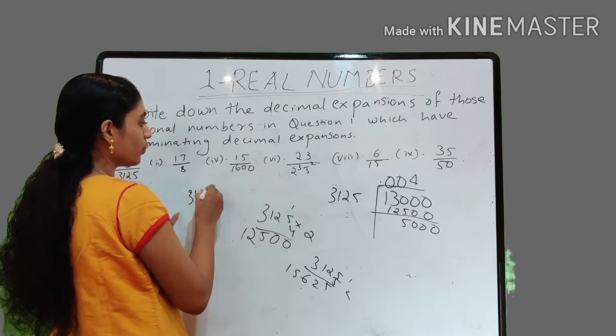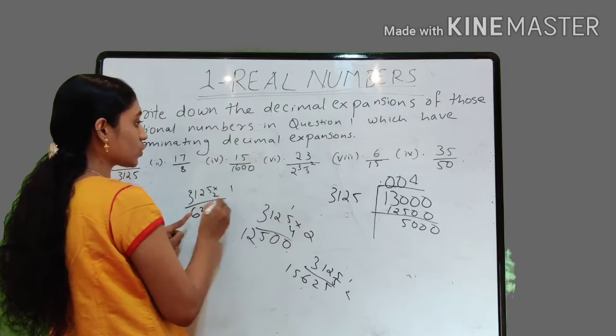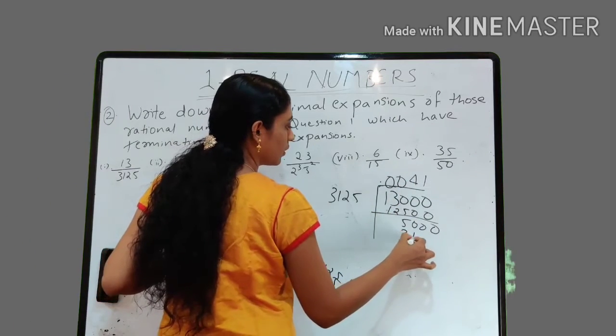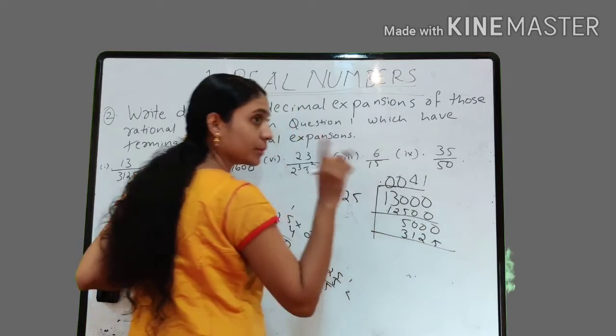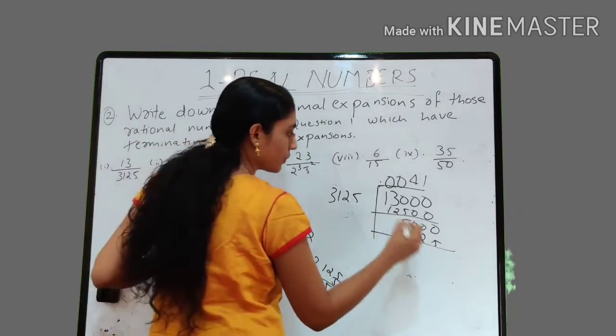So 3125 into 2, what is the answer? 6250, which is greater than 5,000. So we can write 1, 3125. This is having a terminating decimal expansion. That means it will stop at a certain point, right? So we can check it.